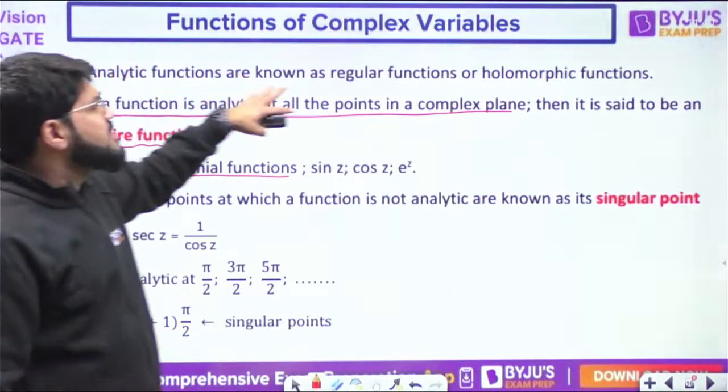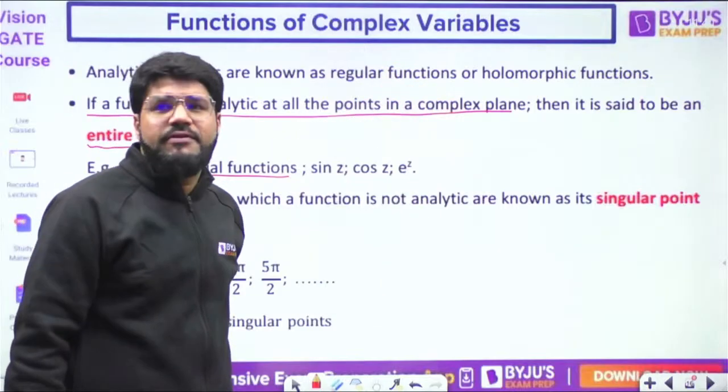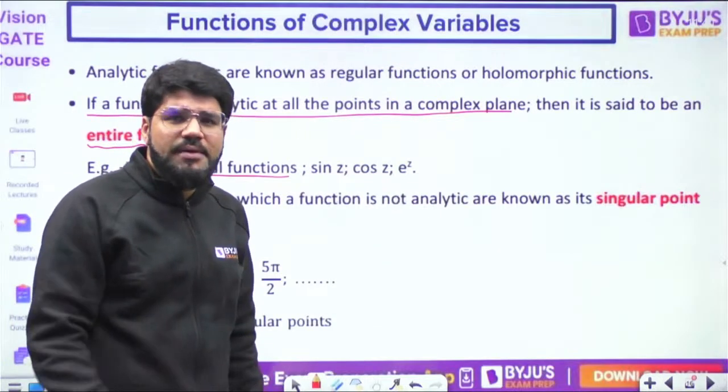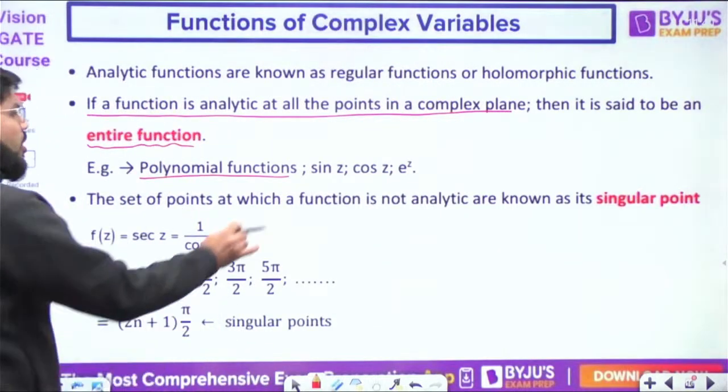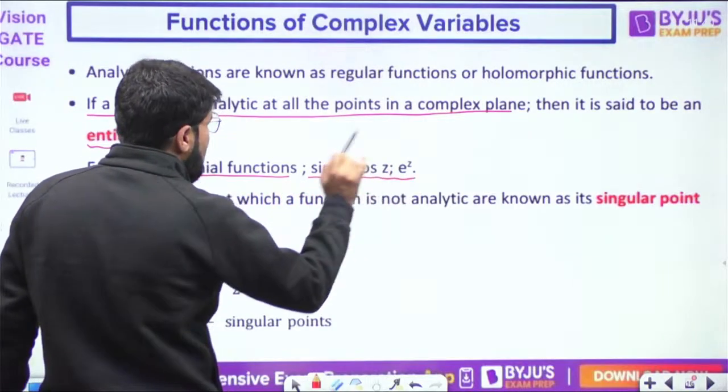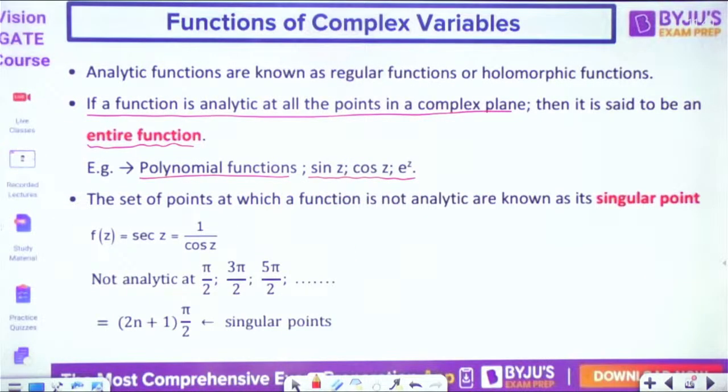You should know the meaning of entire function. Analytic functions are also known as regular functions or holomorphic functions, but commonly the word analytic function will come, though you must know these words. So polynomial functions, sine, cos and exponential functions are entire functions, analytic everywhere.